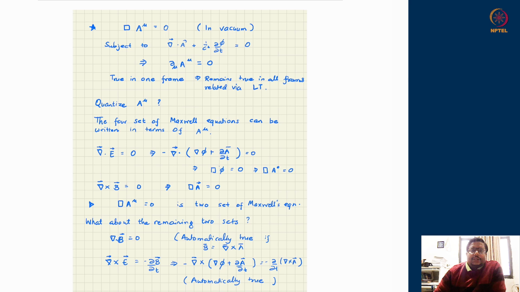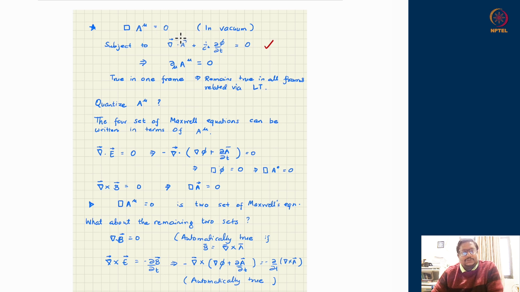As you recall from our previous discussion, what we have at hand in terms of the description of electromagnetic theory is a vector potential A^μ which has four components. These four components transform as Lorentz vectors, so this is a theory of vector degrees of freedom. We saw that in a particular gauge, the Lorentz gauge, they satisfy the wave equation, the usual Klein-Gordon equation which we have learned for the scalar field as well as for the Dirac field.